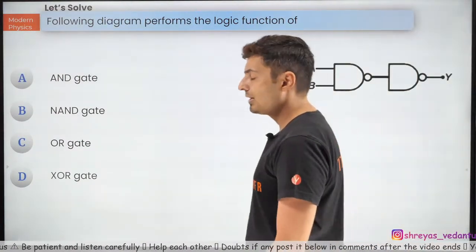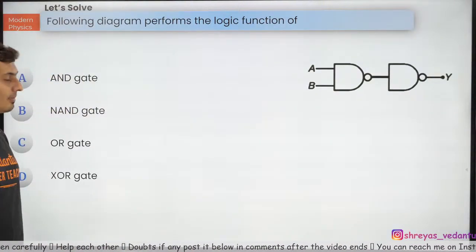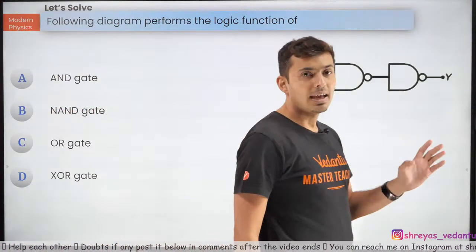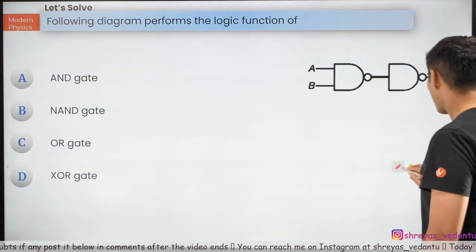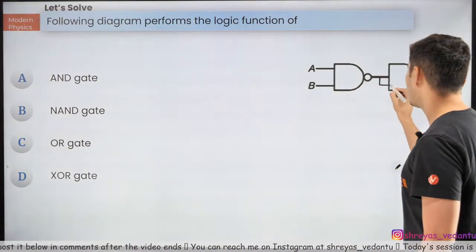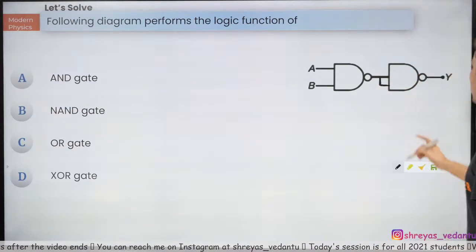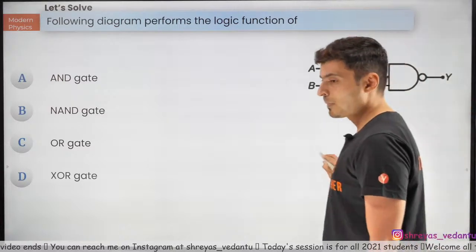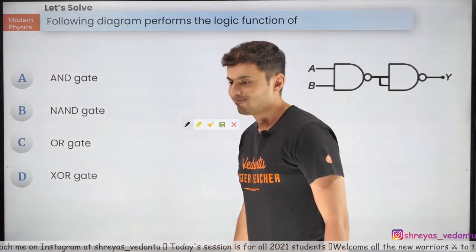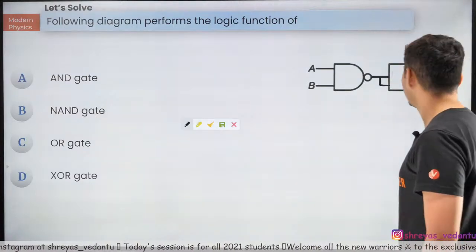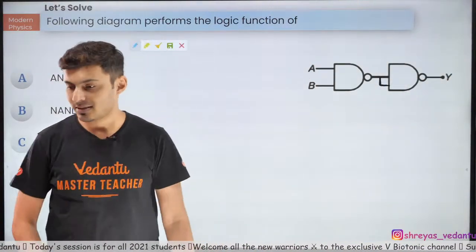Next few questions on logic gates. Come on, my warriors. The following diagram shows which kind of gate. Effectively, when you do this, what kind of gate is it? By the way, when I show this over here, it is actually like this. Okay, it's going like that. Okay, think about it. What kind of gate is it? Is it AND? Is it NAND? Is it OR? Is it XOR? Come on, figure this out.